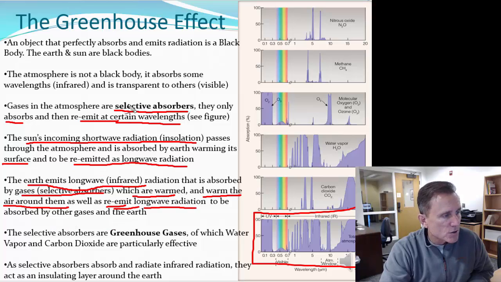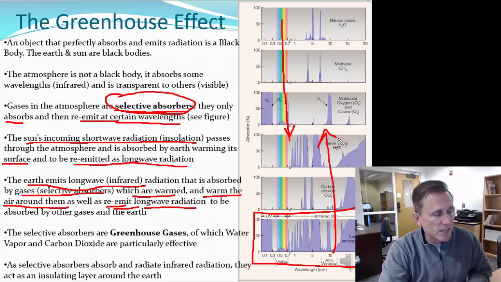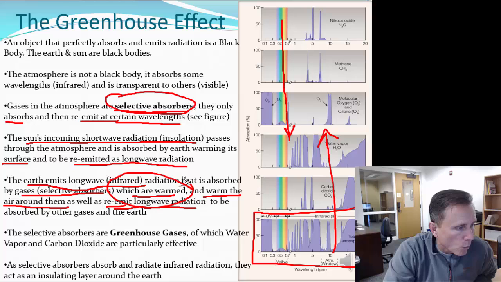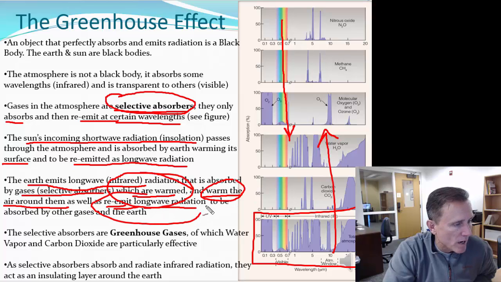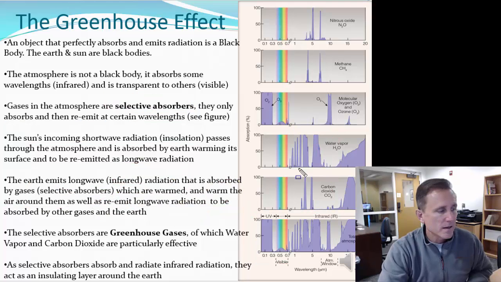So those selective absorbers do not absorb the short-wave radiation coming through. They absorb the long-wave radiation going out. And because they absorb the long-wave radiation going out, they are warmed, and they warm the atmosphere around them, and they re-emit long-wave radiation to warm other gases and the Earth as well.